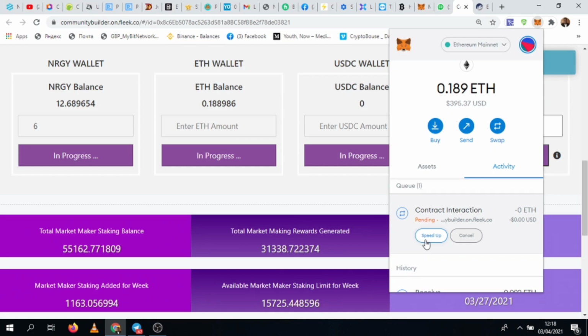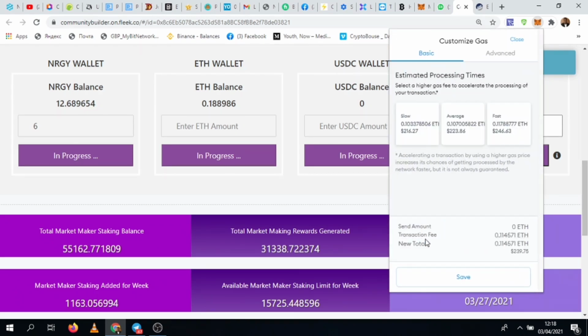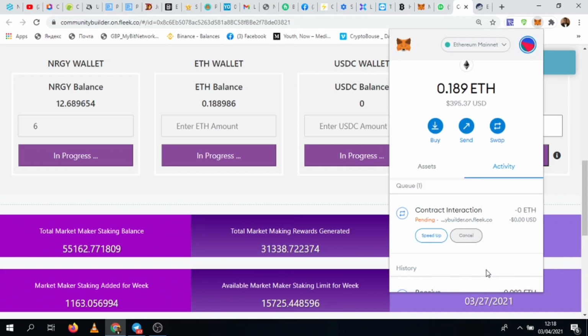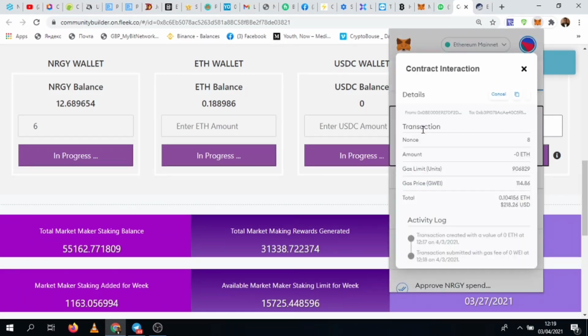We just want this done. We are spending $217 on the last one. Let's go on average. Let's trace our transaction.